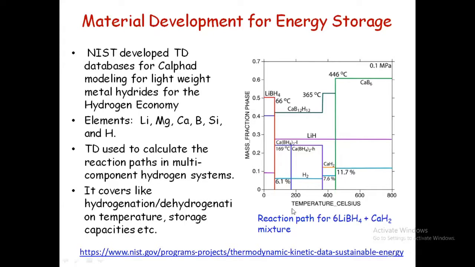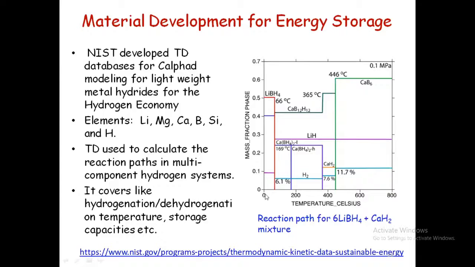Here, if you look, the temperature is on the y-axis and the phase fraction is on the x-axis. They have the thermodynamic database, the CALPHAD database. With that, they want to look at that particular composition, the phase fraction, and how the reaction path is going to be. It is going to be a mixture of lithium borohydride and calcium hydride. They are able to observe what happens when the temperature increases; this is the temperature, and this is the phase fraction.